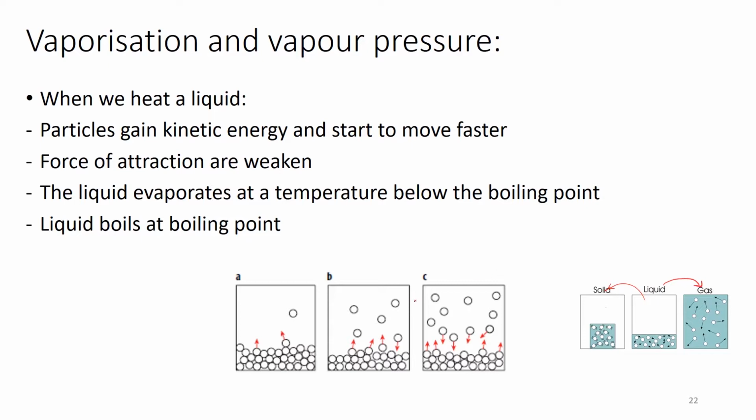This is when I heat my liquid and the particles. An example for that is when you heat water and it starts to boil, evaporation happens and the particles will gain a lot of kinetic energy that will make them move fast and freely and allow them to escape from the surface of my liquid. Once they escape from the surface of the liquid, they will be converted into gas, and gas vapor would move freely and randomly in all directions.